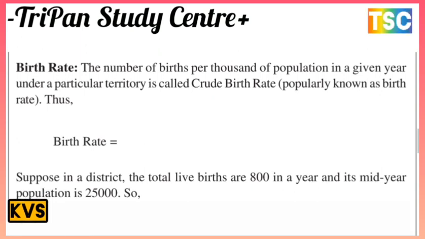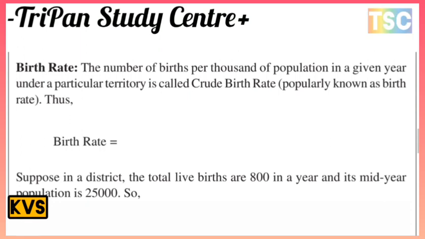The number of births per thousand of population in a given year in a particular territory is called the crude birth rate. Birth rate equals births in a year divided by mid-year population, multiplied by 1,000. Suppose in a district the total births are 800 in a year and the mid-year population is 25,000.